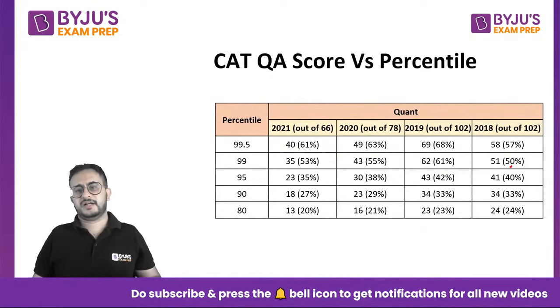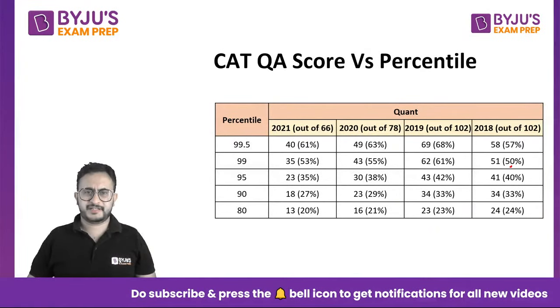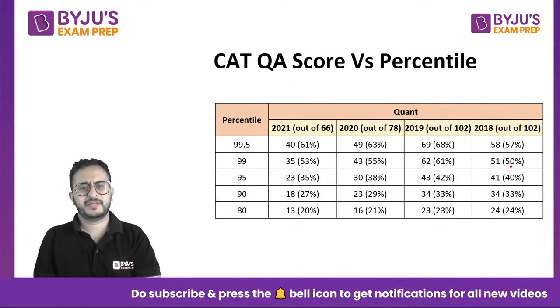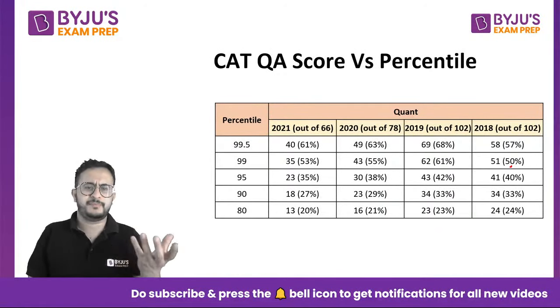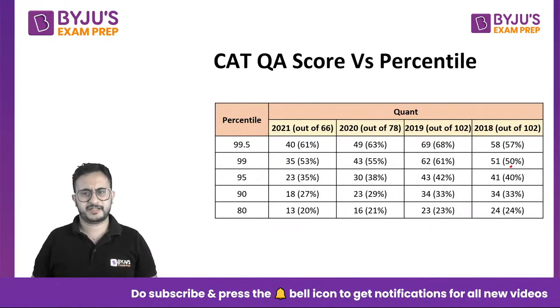The thing is, we generally spend too much time on particular kinds of questions, or take some things to our ego and get involved in certain kinds of questions. So you know these figures, right? This is standard. If the CAT level paper is moderate and you do one third of the paper, you will probably be able to get 90 percentile. If you do 40%, 95 percentile. If you do more than 50%, there is a very good chance that you will be somewhere around 98 to 99 percentile.